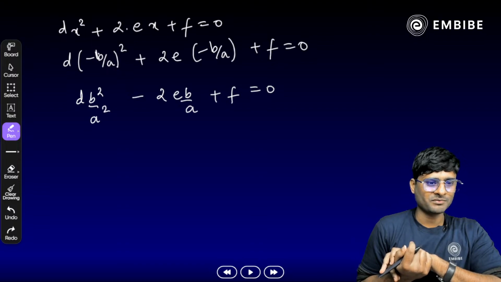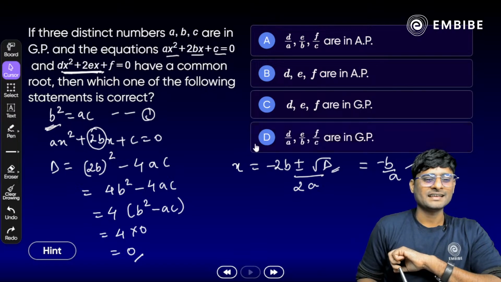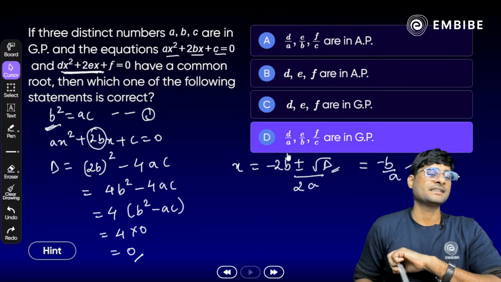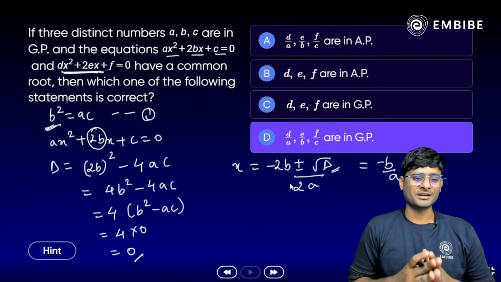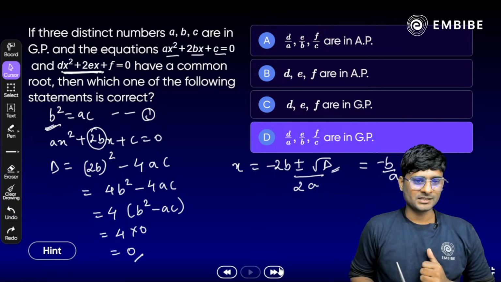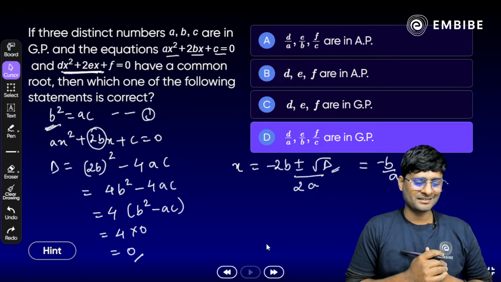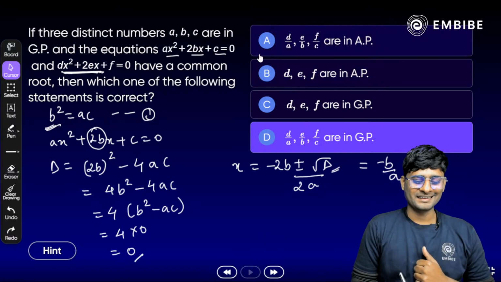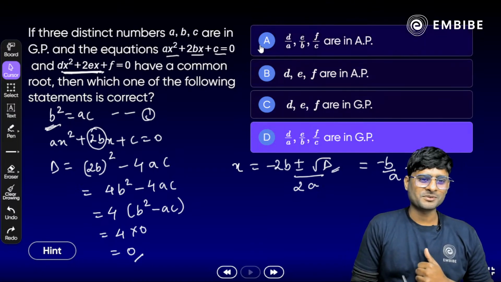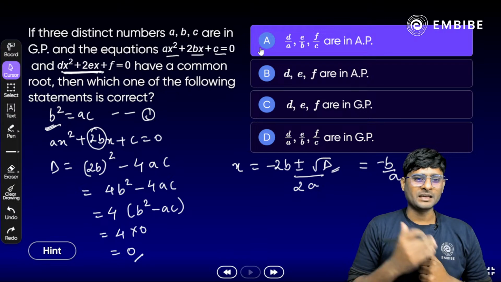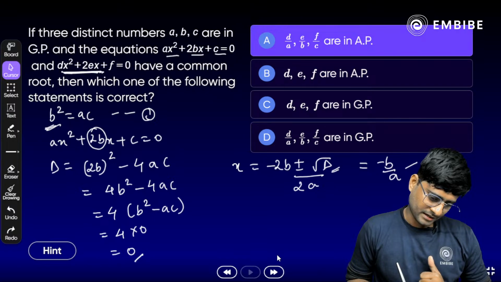Any idea? Any guess? What will be the answer? Which option is correct? We may get option D here. Option D is the right answer. D by A, E by B, F by C are in geometric progression. Actually, it's option A here. D by A, E by B, and F by C are in AP. Yes, option A is the correct one.